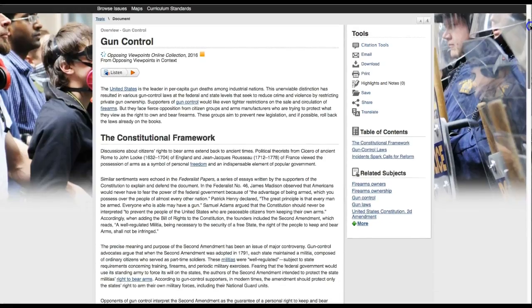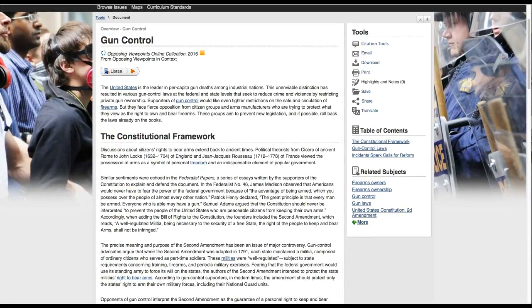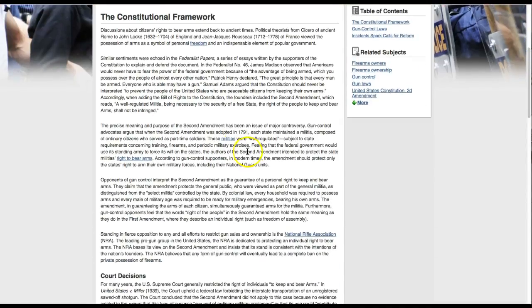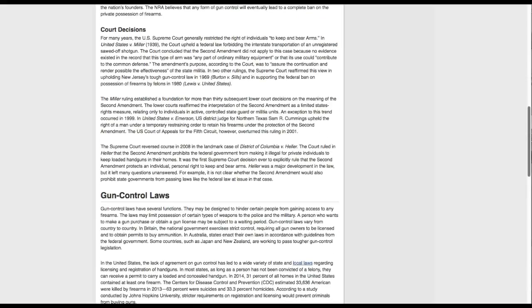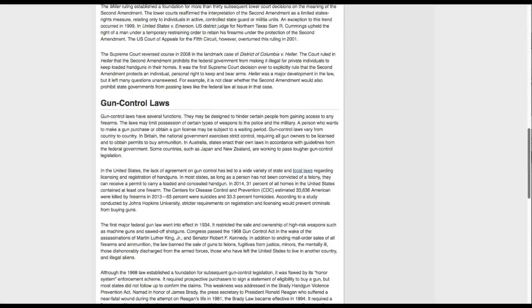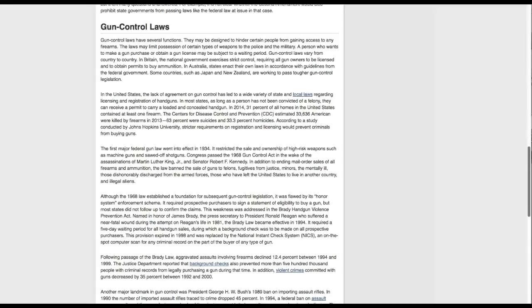And I'm just going to skim to point some things out. You notice that militias show up as a term. That's part of the Second Amendment. This is all about the Constitution. So you might get into the constitutional issues around gun control laws, whether the Second Amendment protects them or not. That's a huge debate in itself. The NRA, the National Rifle Association, is also a subtopic that's very controversial within gun control. Various court decisions might be a little too specific for this paper, but you could always take a look at that.